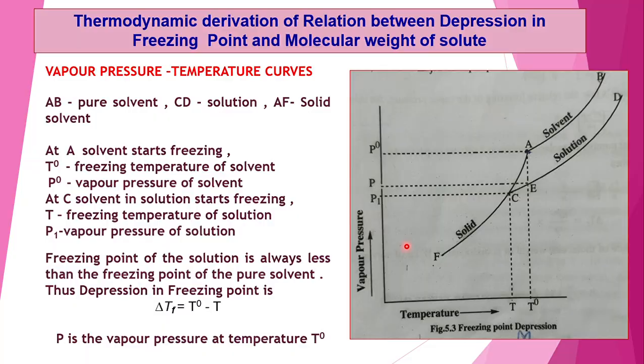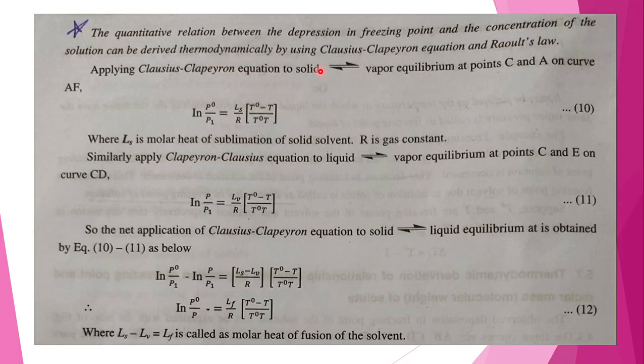Okay, let us see the next. Now we have to derive the equation. The quantitative relation between the depression in freezing point and the concentration of the solution can be derived thermodynamically by using the Clausius-Clapeyron equation or Raoult's law.